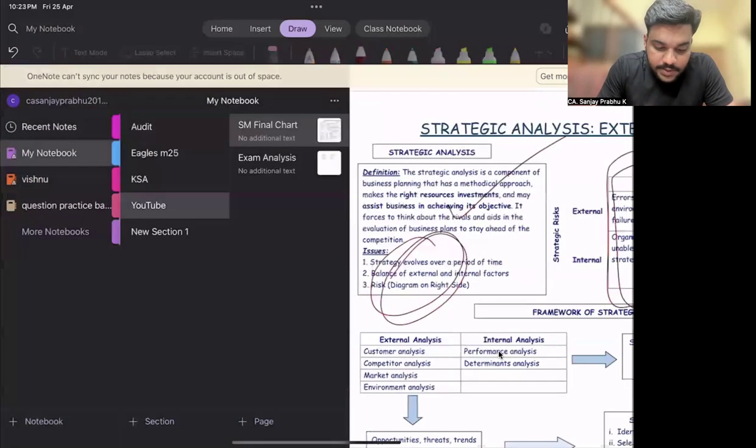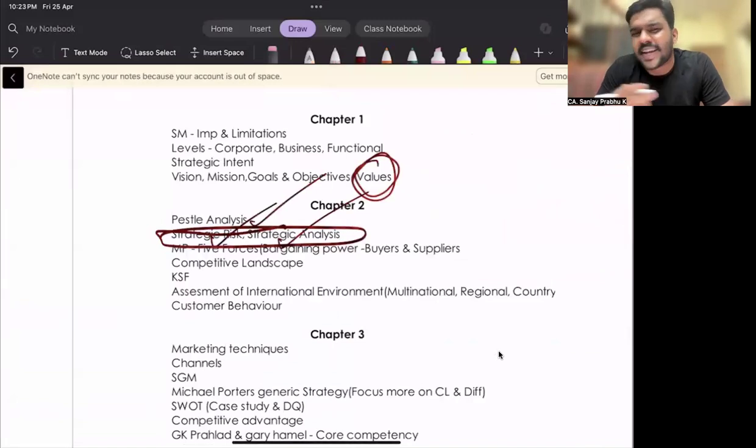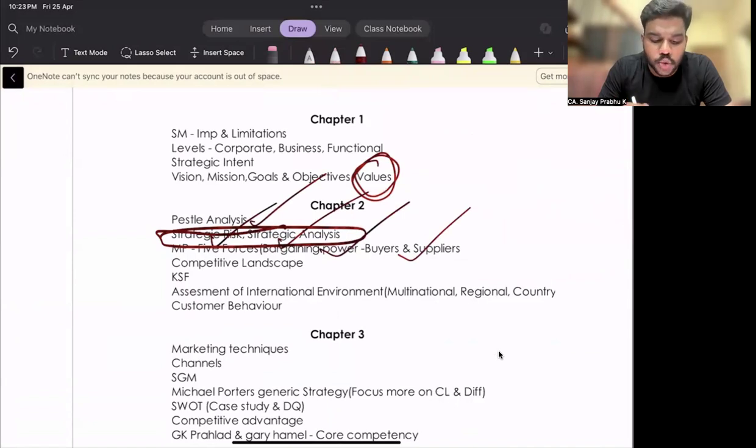Then definitely Michael Porter's 5 forces. I'm not expecting a question, but if at all they ask, it will be either from the bargaining power of buyers or suppliers. I think there are 2 or 3 questions relating to the bargaining power of buyers and suppliers in our question bank.